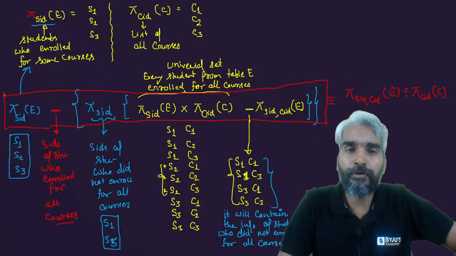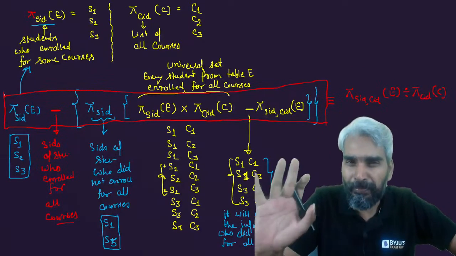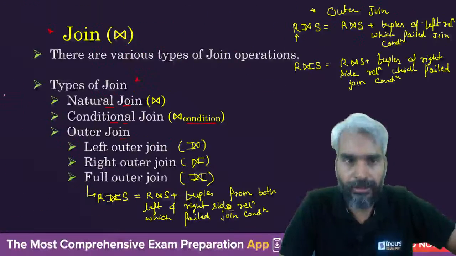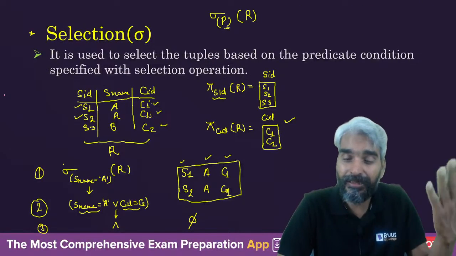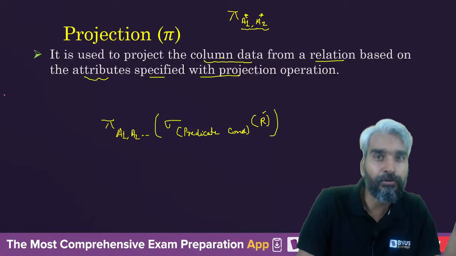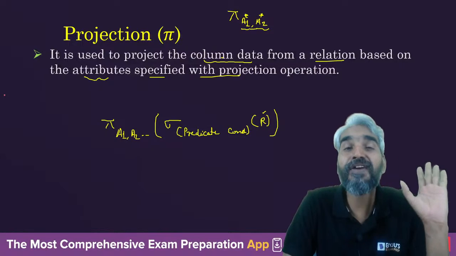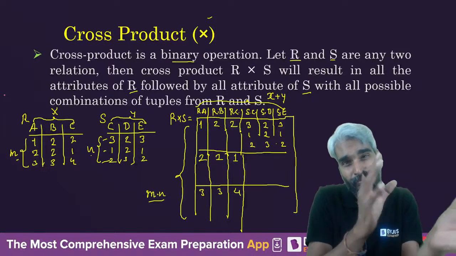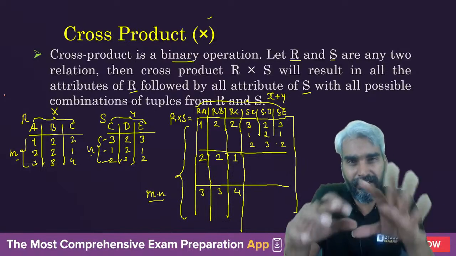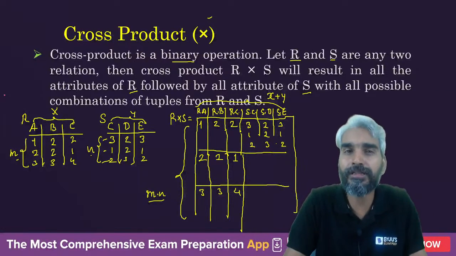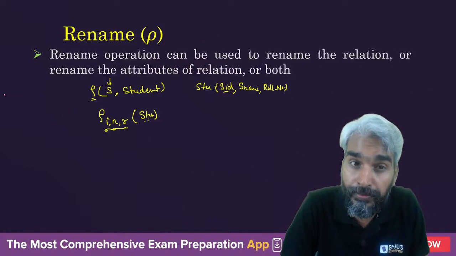Clear? So I hope you have understood all the operations now. Now we know all the operations. Selection is used to select the tuples. Projection is used to project the output corresponding to specified attributes. Cross product will combine all the tuples of one relation with all the tuples of another relation, in which all the attributes of both the relations will also be available.